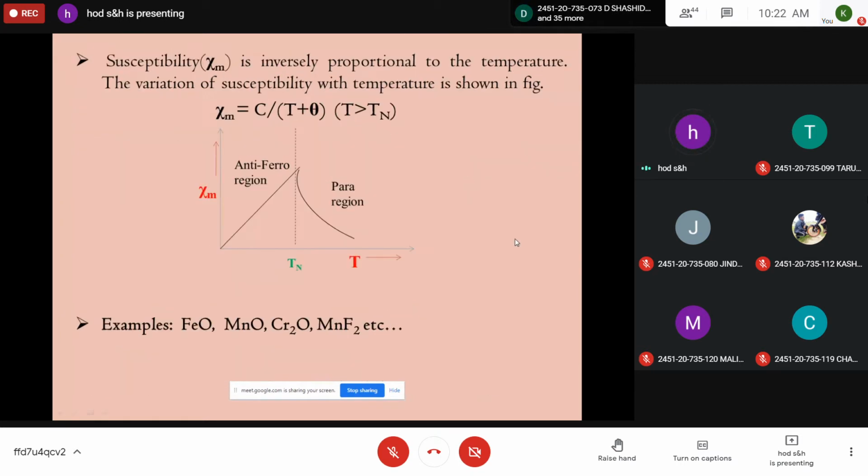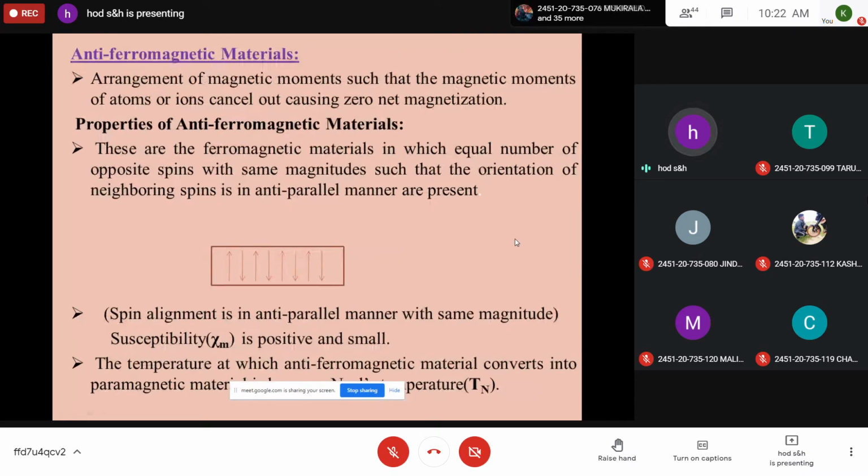It occurs at very low temperature. If you see this, you can find there is no difference between paramagnetic material and ferromagnetic material. But you should understand this: an antiferromagnetic behavior is at very low temperature only. At high temperature, it is a paramagnet, and a phase transition occurs between antiferromagnetic and paramagnetic materials. At very low temperature, the magnetic moments are anti-parallel with each other, having the same magnitude. Because of this, the net magnetization is zero, and it occurs only at very low temperature.